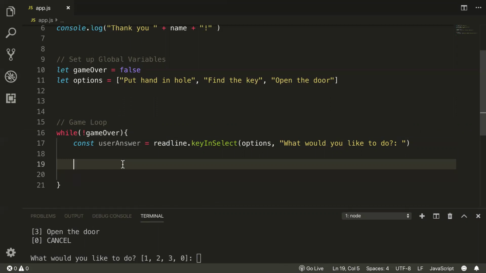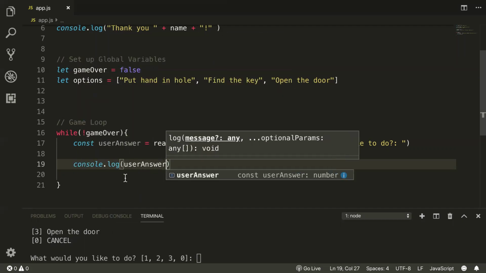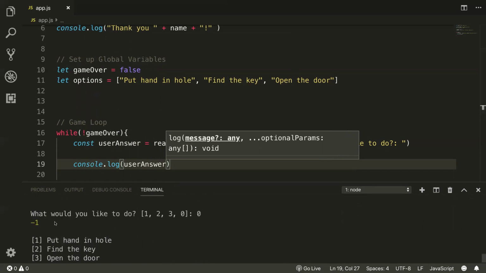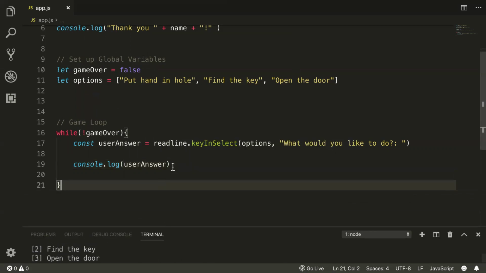I'll give you a -1. Oh yeah, we should test that one just so you see it. We didn't provide the cancel, but if I chose 0 and said cancel, it gives you a -1. So if the user happens to click cancel, even though we didn't build that into it, we may need to account for it. You know, tell them, hey, you actually can't cancel. You're stuck in a room. Sorry. Please continue. Okay, so if they choose 0, it's -1.